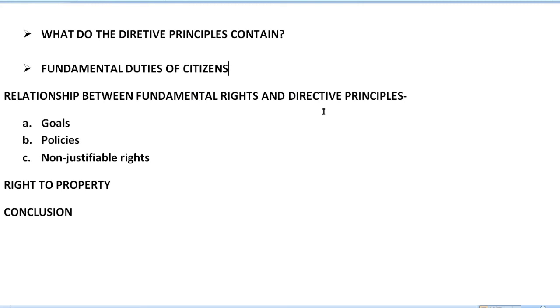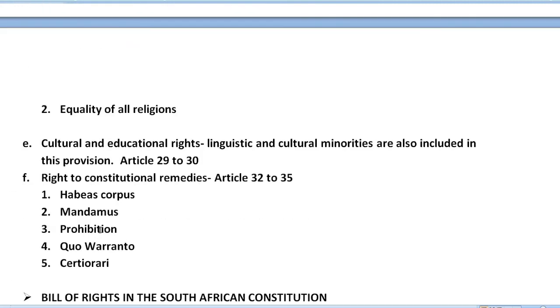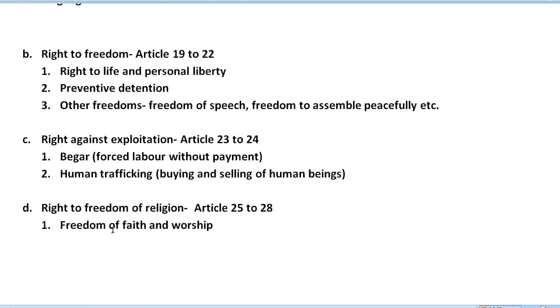Next we have the right to property. As we very well know, before that it was a fundamental right, but in 1978 the 44th amendment to the constitution removed the right to property from the list of fundamental rights and converted it into a simple legal right under article 300A. So these are all the main important headings we have. After that, of course, the conclusion is given, and under this conclusion we are going to read about the whole thing which we have discussed right now.